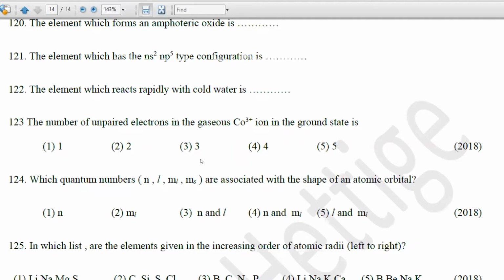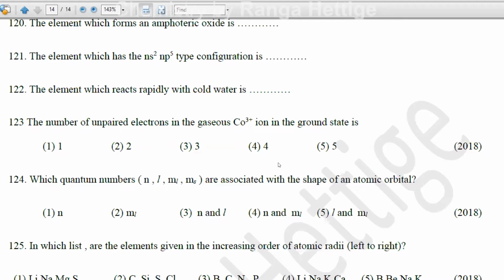But they ask for the number of unpaired electrons in gaseous cobalt 3 plus in the ground state. Cobalt 3 plus has the last configuration 3s2, 3p6, 3d6. 3s2 and 3p6 are paired. Then you consider the 3d6 sublevel, with 5 d orbitals.